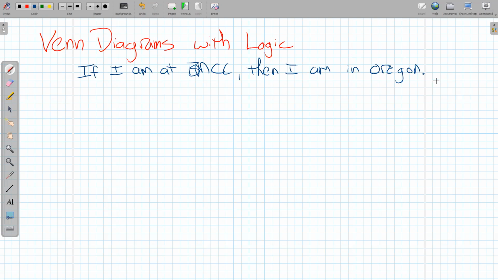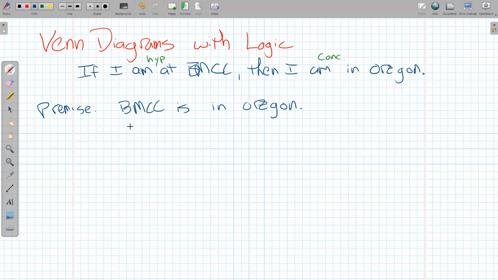Now that was made up of a couple of statements, and some facts related to this are, so again, this is the hypothesis, this is the conclusion, and a hypothesis is sometimes called a premise. So some premises related here. It was like preliminary information. BMCC is in Oregon. Okay, so that's one kind of premise statement that could go along with this. Another one could be I am at BMCC.